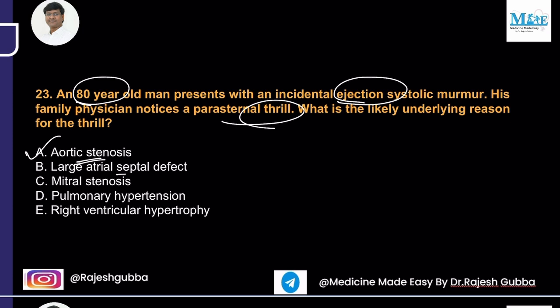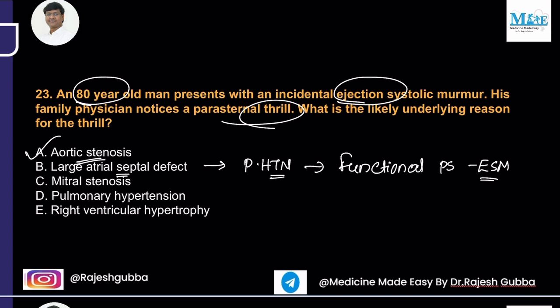Whereas in a large atrial septal defect, these patients can develop pulmonary hypertension, right? And usually in ASD, you don't have any murmur, but there can be a functional murmur. That functional murmur will be in the form of a functional pulmonary stenosis, and even this can cause an ejection systolic murmur. But if it is a functional murmur, you don't have a thrill. Next, in mitral stenosis, the murmur will be a mid-diastolic murmur. It is not an ejection systolic murmur.